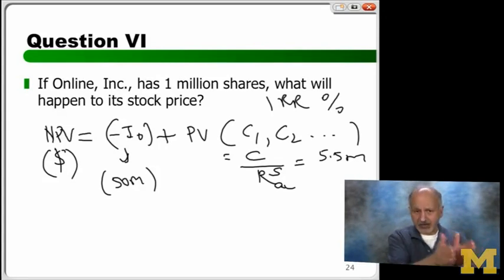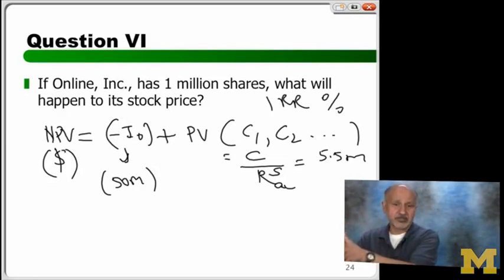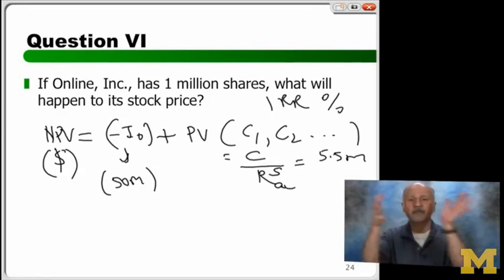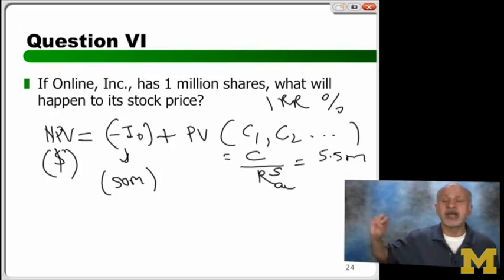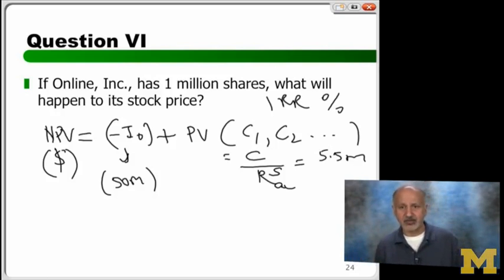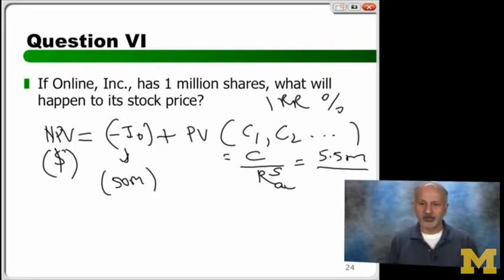7 million with 50% probability, 3.5. 5 million with 40% probability, 2. 3.5 plus 2 is 5.5. And you may make no money with 10% probability, so you can ignore that. So you know that, but what is R_A? Now here comes the key thing. What R_A will you use?